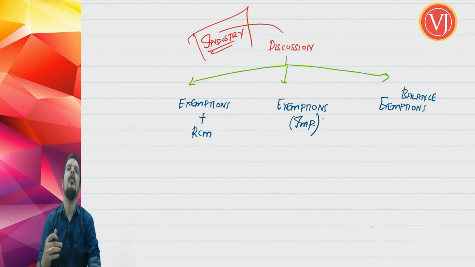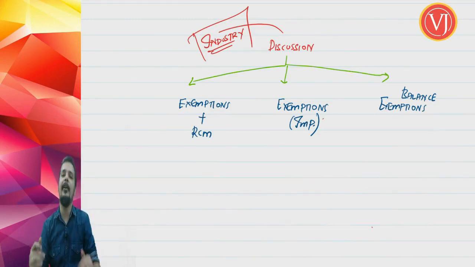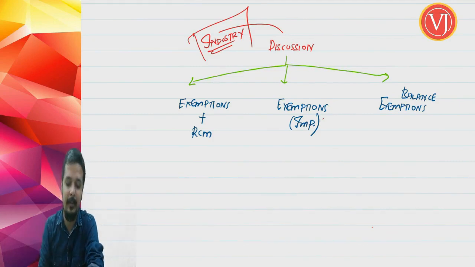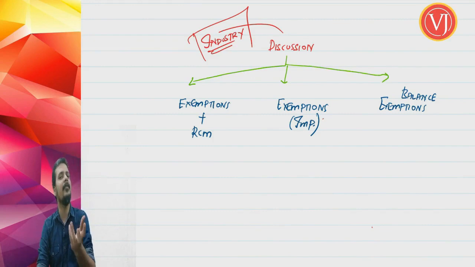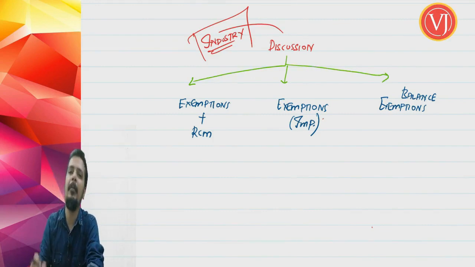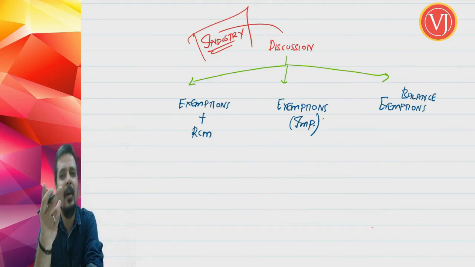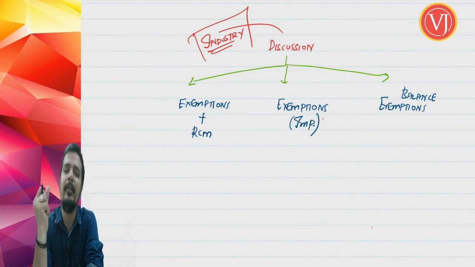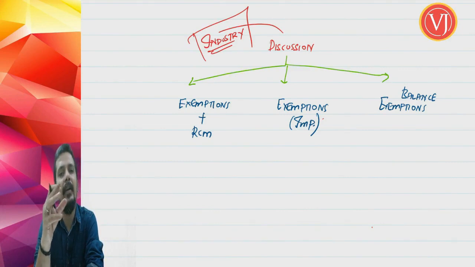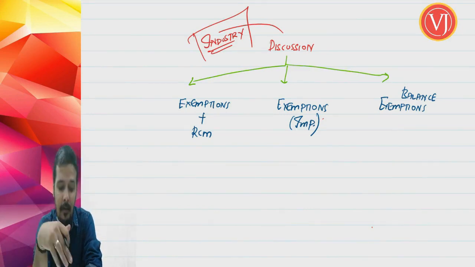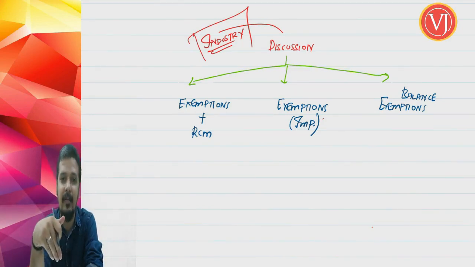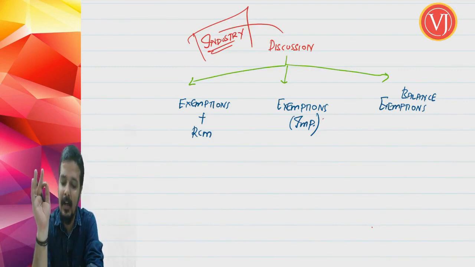So I don't want to discuss this chapter in a very lengthy manner. Once we complete 75% or more of the discussion of this chapter, you will find that the balance exemptions have nothing. If you spend a minimum of 1.5 to 2 hours, you will find all these balance exemptions are very simple, because they are again given in the form of flowcharts. And a lot of entries, even in those balance exemptions, we would have covered in the first 2 parts, because there are a lot of repetitions. So go through that third part where you are talking about your balance exemptions.